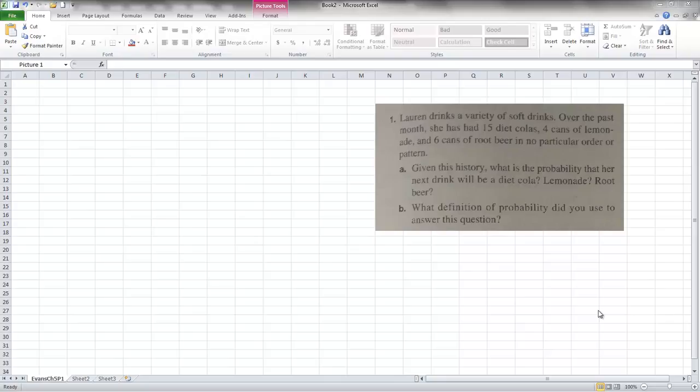So what we're looking at here doesn't really have that, although we do say that it's limited to 3 different kinds of drinks. It's not really that predictive. We don't have a complete system definition where you know all the states that can create outputs as you go along. The second approach is called the relative frequency definition, and that's based on empirical data, and that's what we have here. We're actually just taking a reading of what happens. We're watching Lauren as she drinks, or she's sending in a report about whatever she drinks. I guess that's part of a study, let's call it.